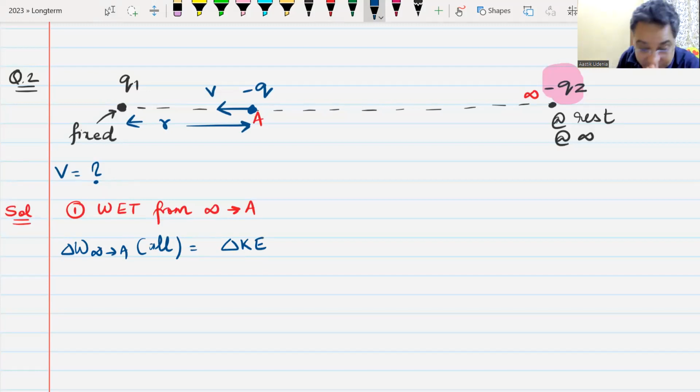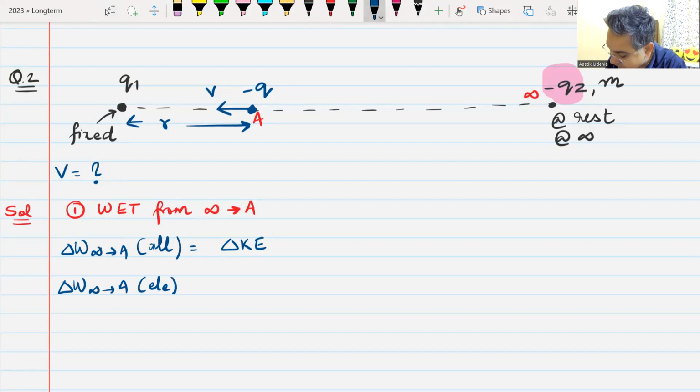The only force which is working here, I have not talked about their masses. Let us say that the mass of this body is m, and there is no gravitational force here. The only force acting here is electrostatic force. So work done from infinity to A by electrostatic force will be equal to change in kinetic energy.